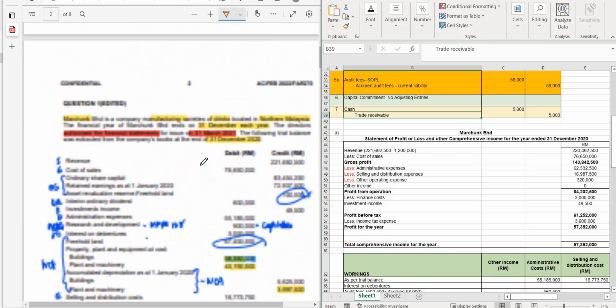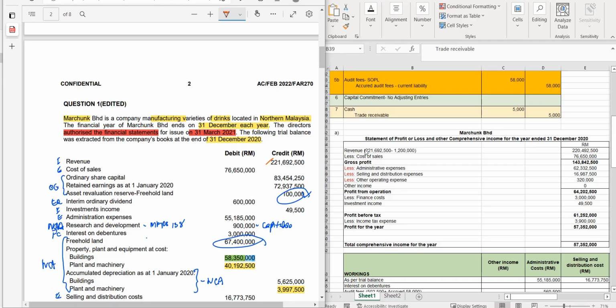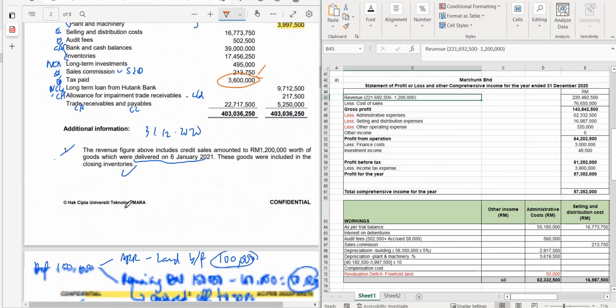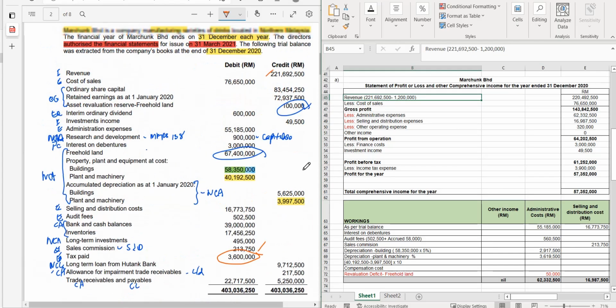The first thing first, you can see that I start off with the revenue. So the revenue, you have to adjust with the one in additional information number 1. Remember, additional information number 1 was regarding the wrongly recognized revenue. So I put here revenue error.